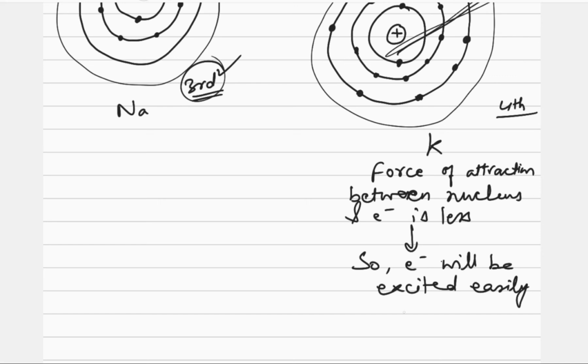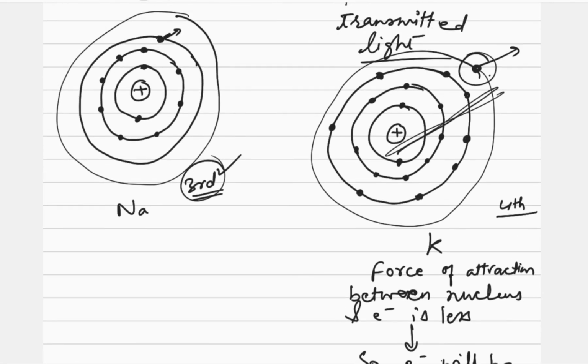So the energy absorbed for excitation may be lesser as compared to what is required for the sodium atom, where the force of attraction between nucleus and the electron is quite high. So here the energy will be different. Because different atoms have different sizes and different nuclear charge, there is different force of attraction.